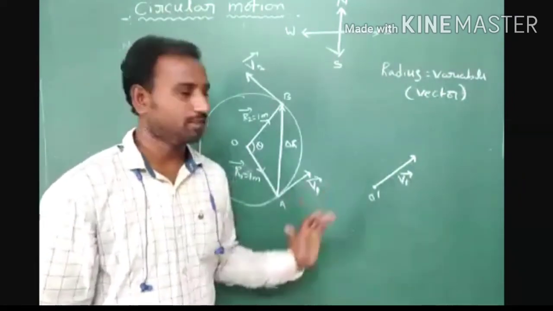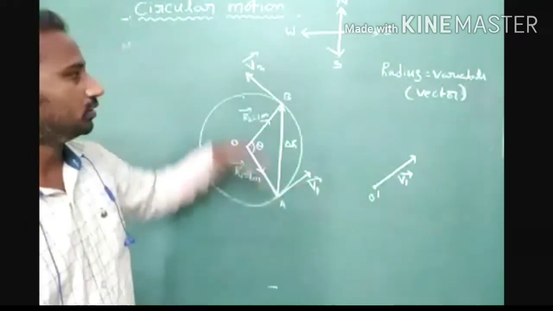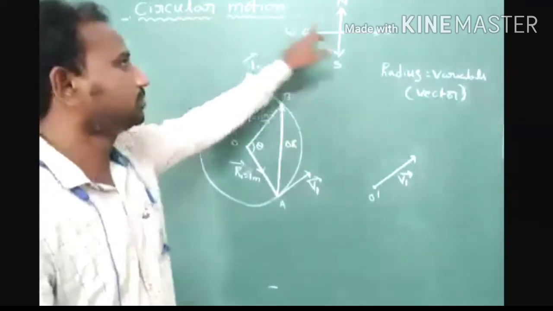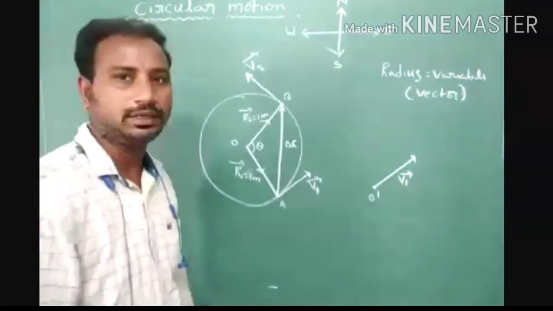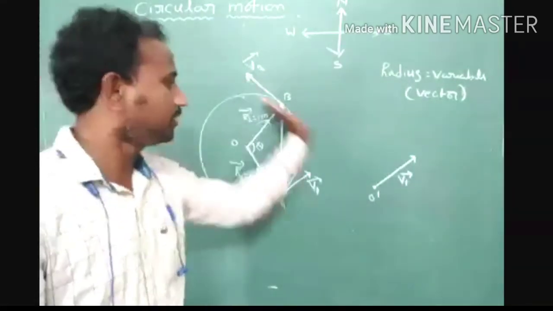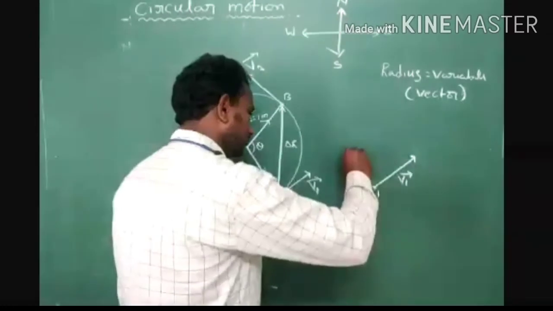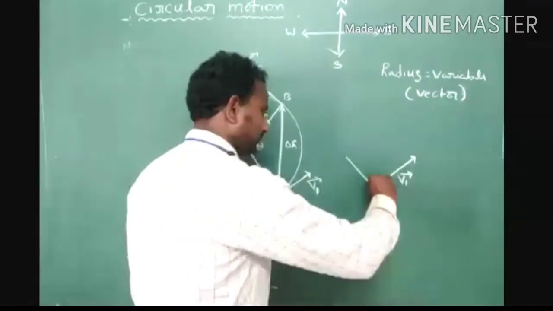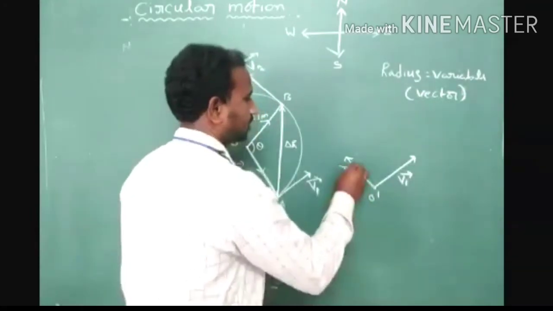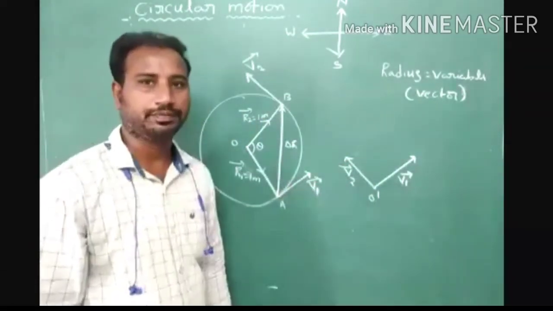Now we have to find v2 bar. Its direction is represented between north and west. We move that vector from here to here and draw it. The direction is the same and the magnitude is the same.